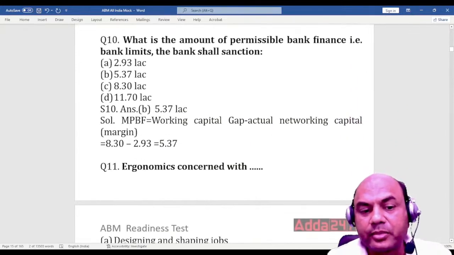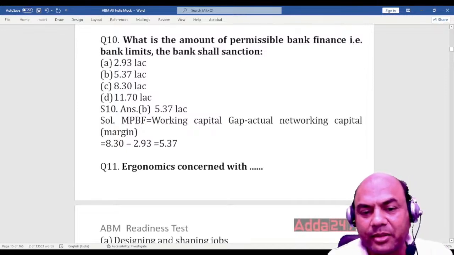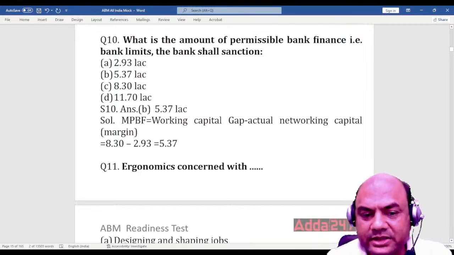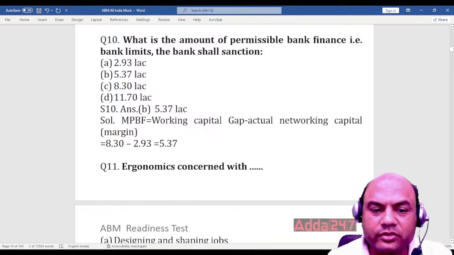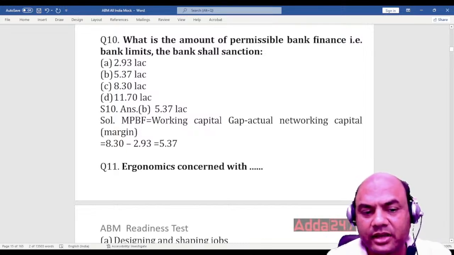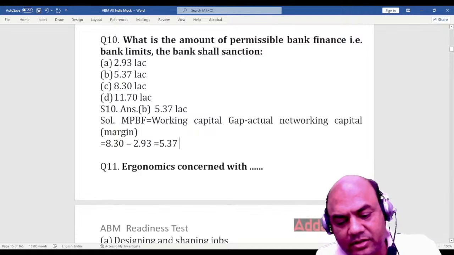What is the amount of permissible bank finance in this case? Now bank finance means what? This MPBF is what? Working capital gap minus actual net working capital margin, means whatever is the gap minus this margin brought by that customer. So gap is what? 8.3 minus this margin by the customer, 2.93. Subtracted, 5.37 lakhs. This is lakhs. Okay.